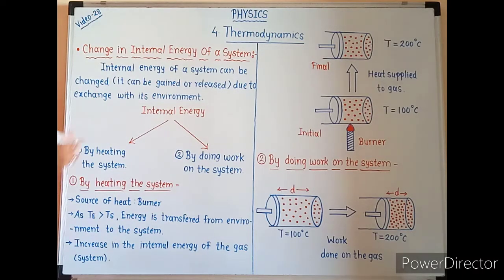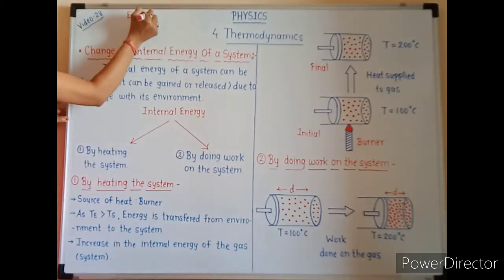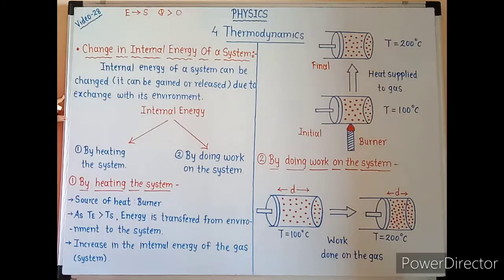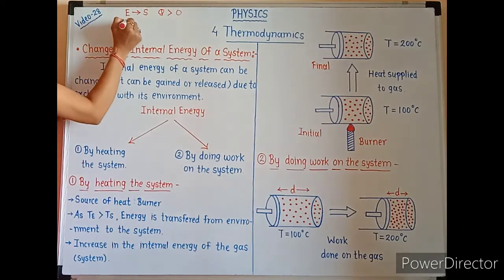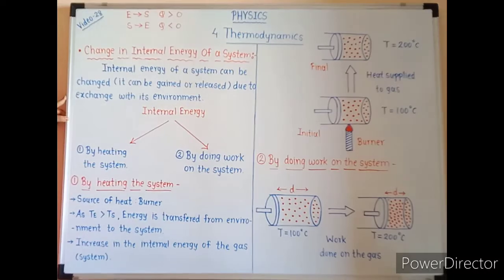First, when internal energy is transferred from the environment to the system, then Q is greater than 0, or Q is positive. When internal energy is transferred from the system to the environment, then Q is less than 0, or Q is negative.